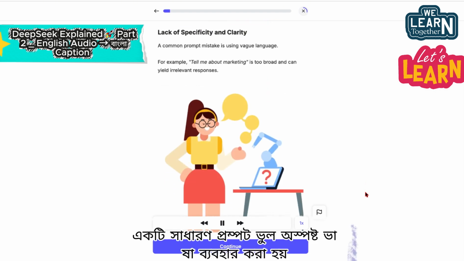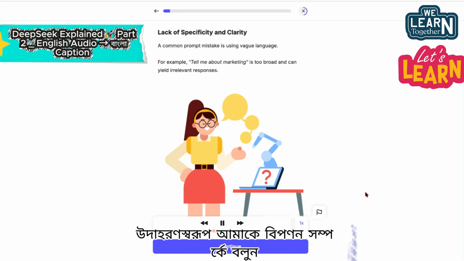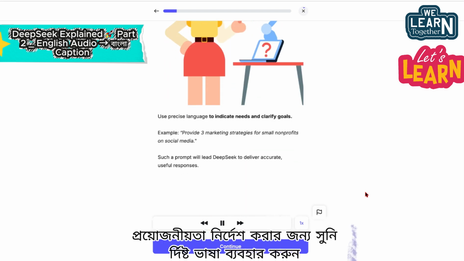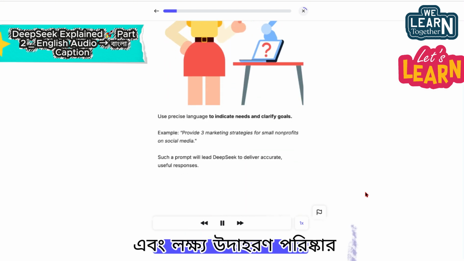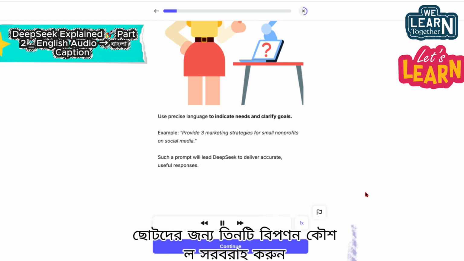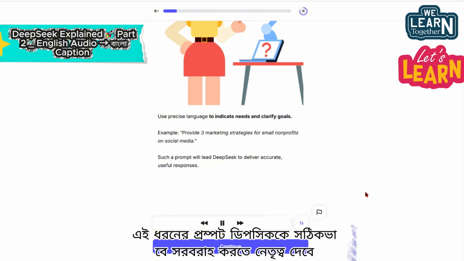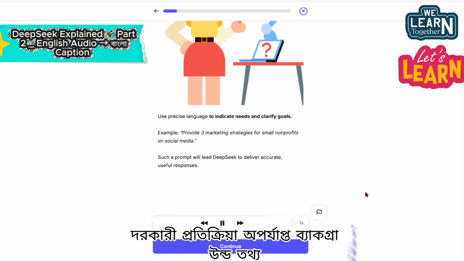A common prompt mistake is using vague language. For example, "Tell me about marketing" is too broad and can yield irrelevant responses. Use precise language to indicate needs and clarify goals. Example, provide 3 marketing strategies for small nonprofits on social media. Such a prompt will lead DeepSeek to deliver accurate, useful responses.